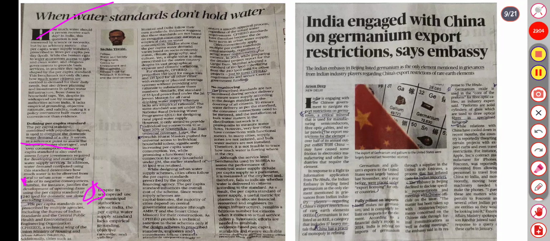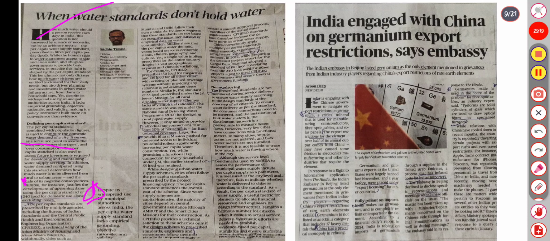Why is it described in LPCD? Because it is a unit, an arbitrary metric. The per capita water supply standard is prescribed in liters per capita per day, LPCD. So that's why it is mentioning 240 LPCD per person consumed here.